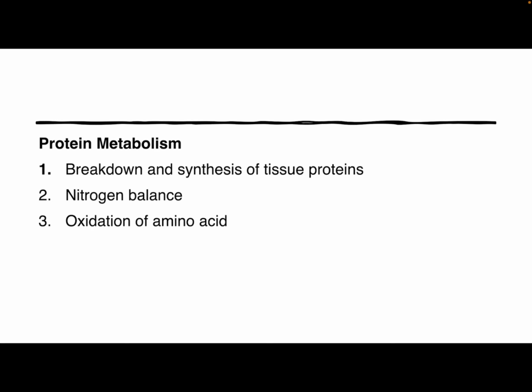Next is oxidation of amino acids. The amino acids not utilized for the formation of tissue protein are oxidized by enzymes in the liver. Amino acids undergo oxidation and produce keto acids and ammonia. The ammonia thus formed is converted into urea in the liver and excreted in the urine. The keto acids are oxidized to yield energy.